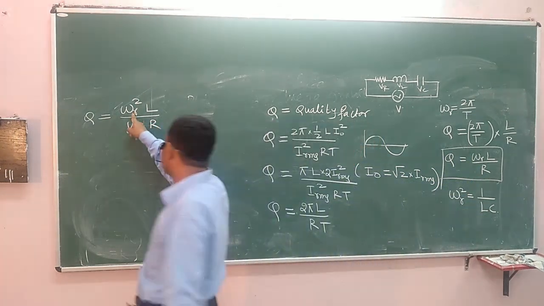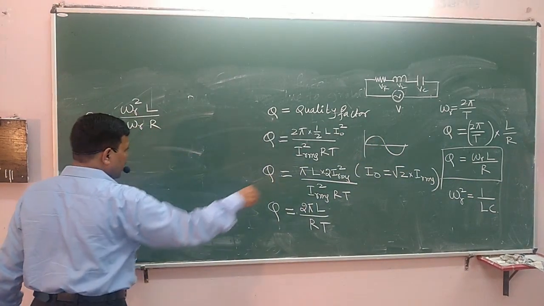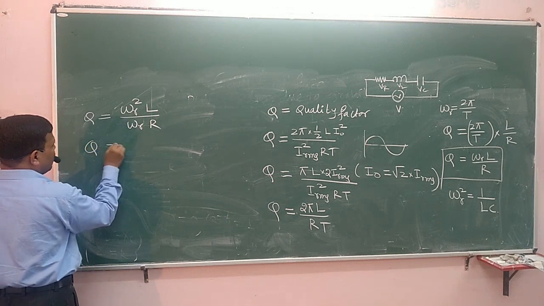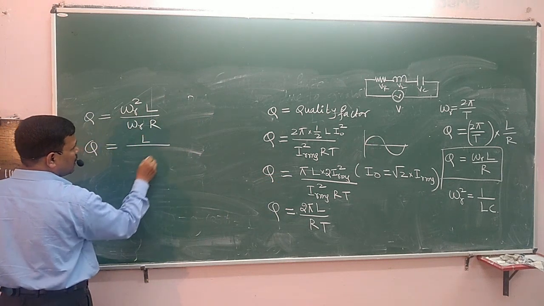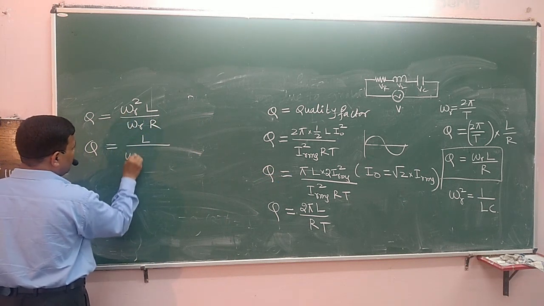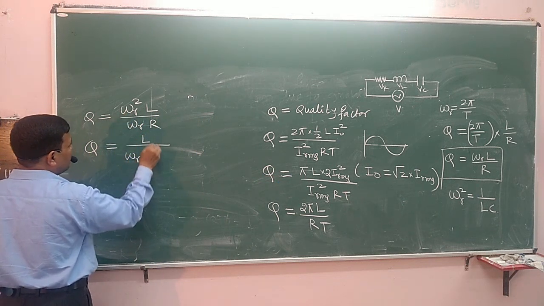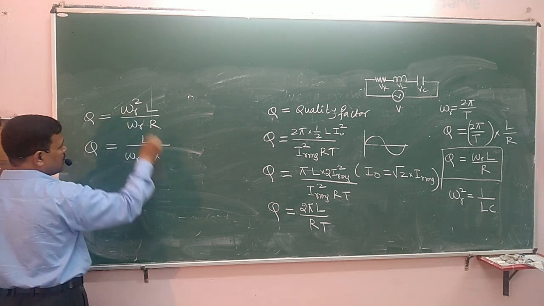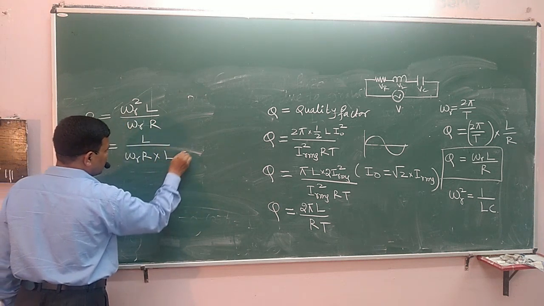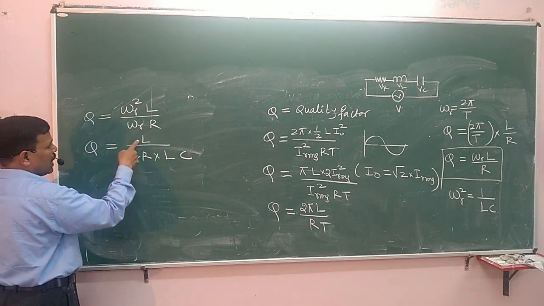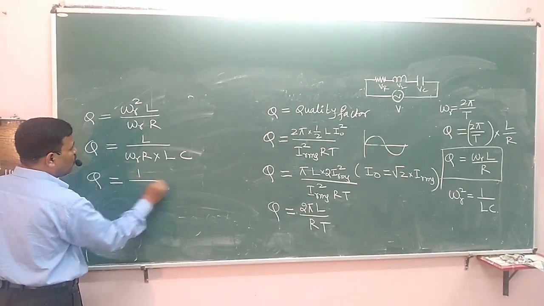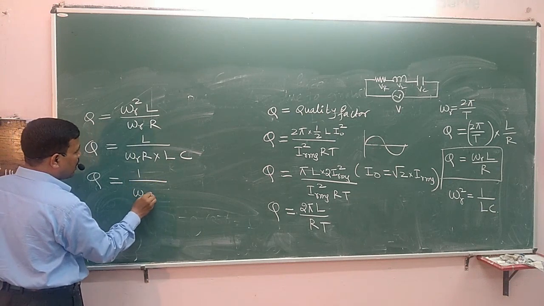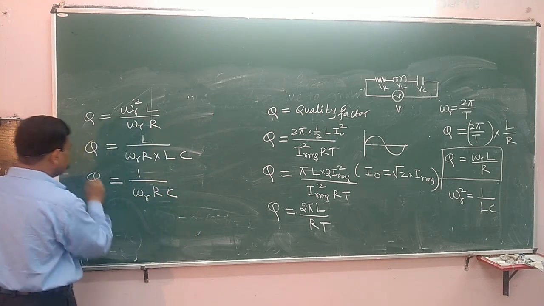So omega R square times L upon R, where the value of omega R square is 1 upon LC. If you cancel L, the quality factor will become 1 upon omega R into RC.